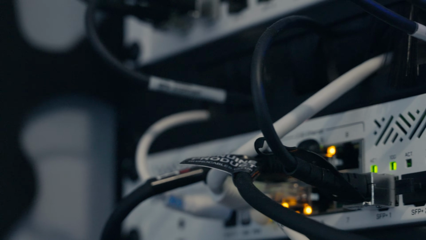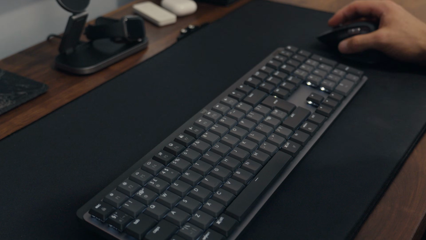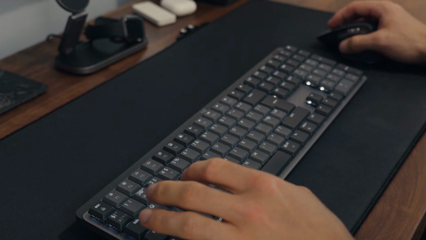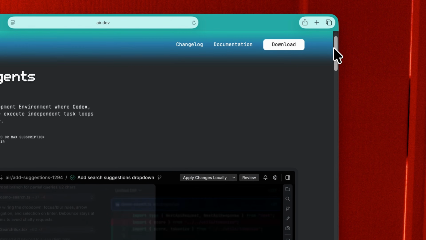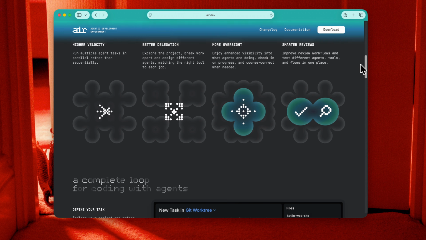Because I haven't got a very mature process yet, during this process today, I'm on the lookout for any incorrect assumptions that the AI makes or places where I have to repeat myself, and that can then be used to improve my process next time. I'm going to be using Air from JetBrains today with Codex as my agentic environment.